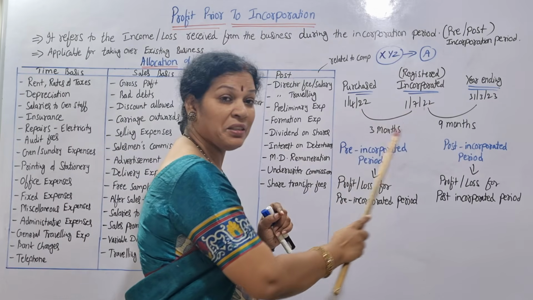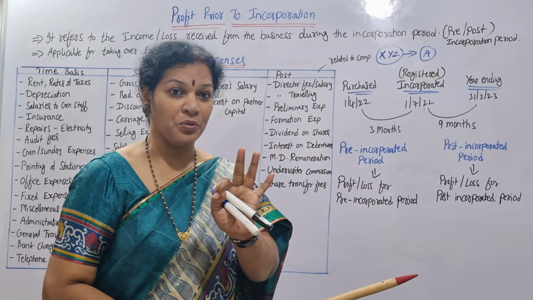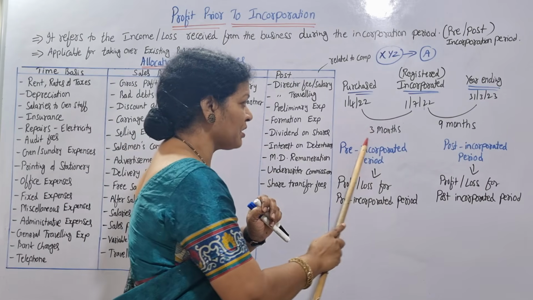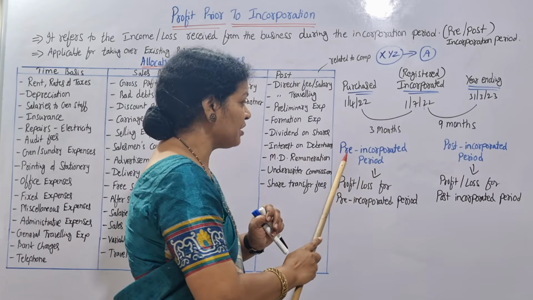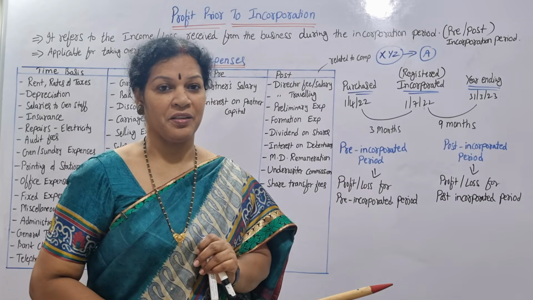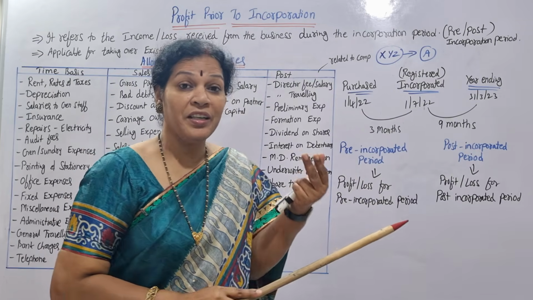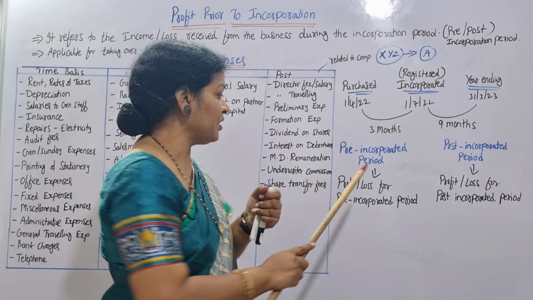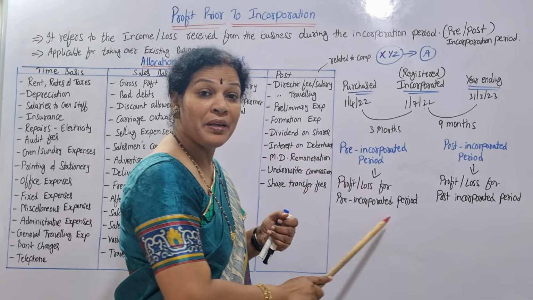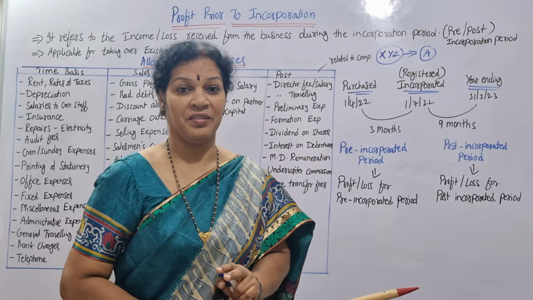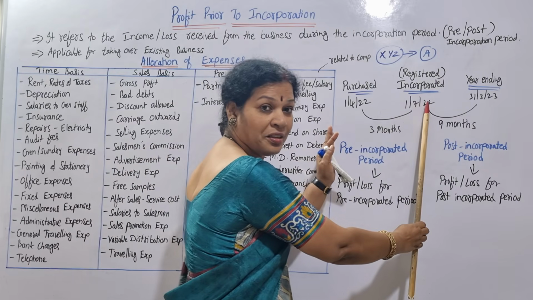How many months are there in this period? April, May, June. 3 months. This 3 months we call the pre-incorporated period. During this period, if we get a profit or loss, we call it the profit or loss for the pre-incorporated period. Are you getting it?